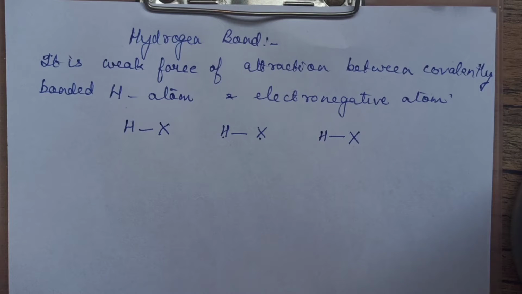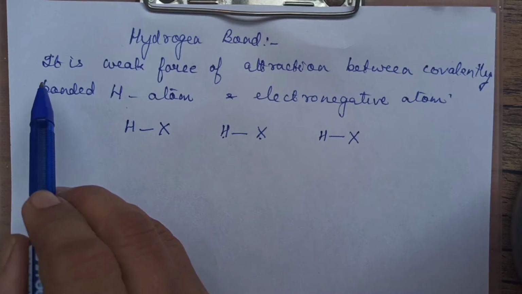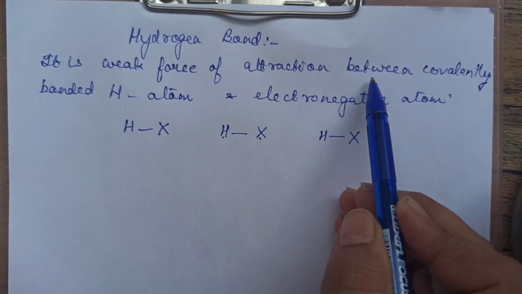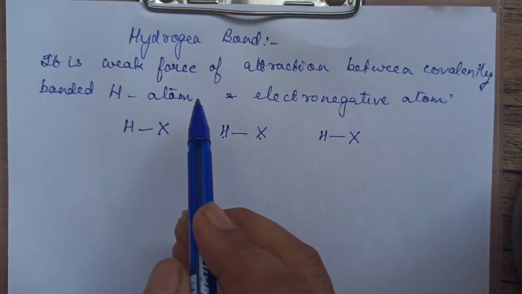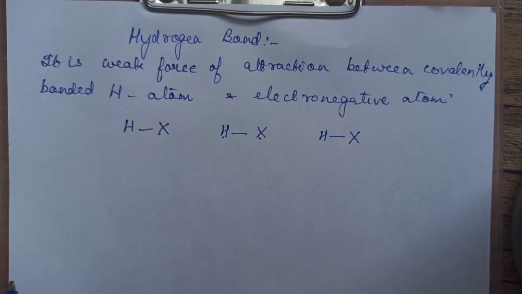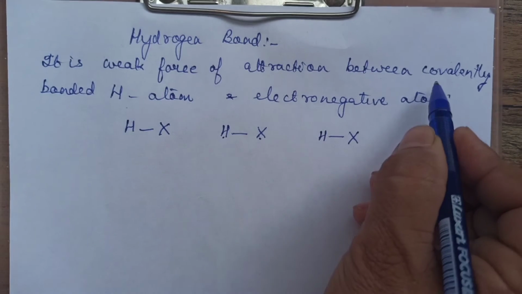Hello students, today we are on to the next video of chemical bond, and in today's session we will be talking about hydrogen bond. Now let's define hydrogen bond first. It is defined as a weak force of attraction between covalently bonded hydrogen atom and electronegative atom. Okay, there are two important things in this.